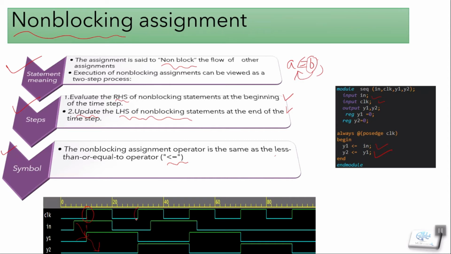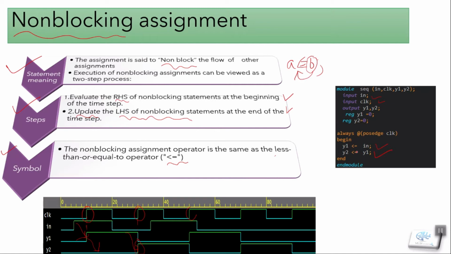On the next positive edge of clock, y1 goes low. But as we know, y2 will take the value of y1 that was previously stored, in the same time step. On the next positive edge of clock, our input goes low, so y1 goes low. But in the same time step, y1 was high, so we get our y2 as high here. This is the difference between blocking and non-blocking, because in blocking, all those things happen in a sequential way.